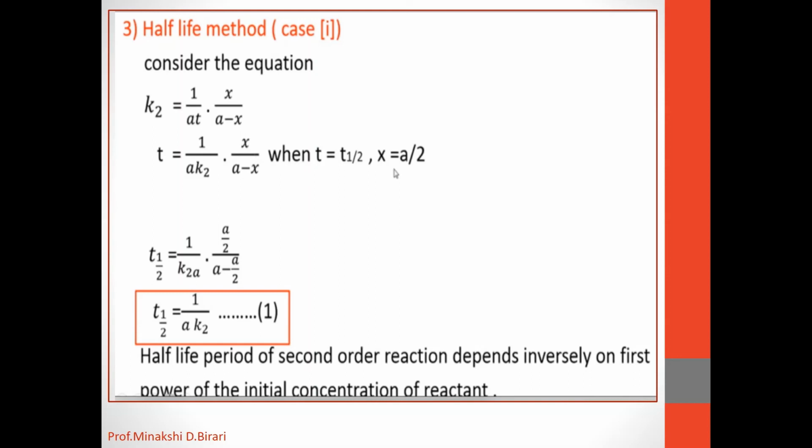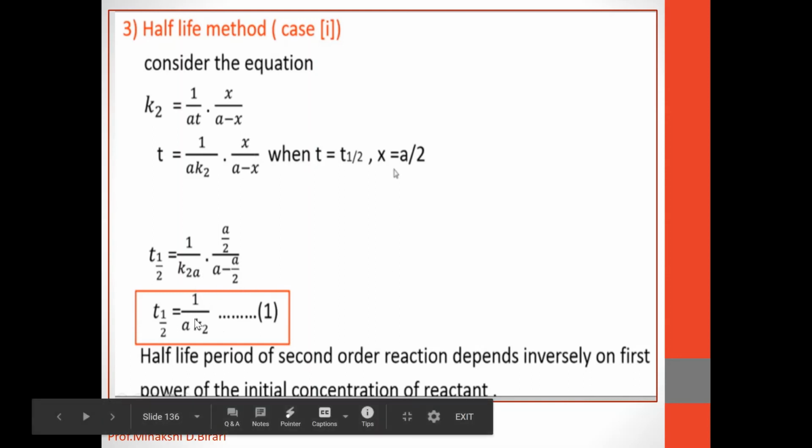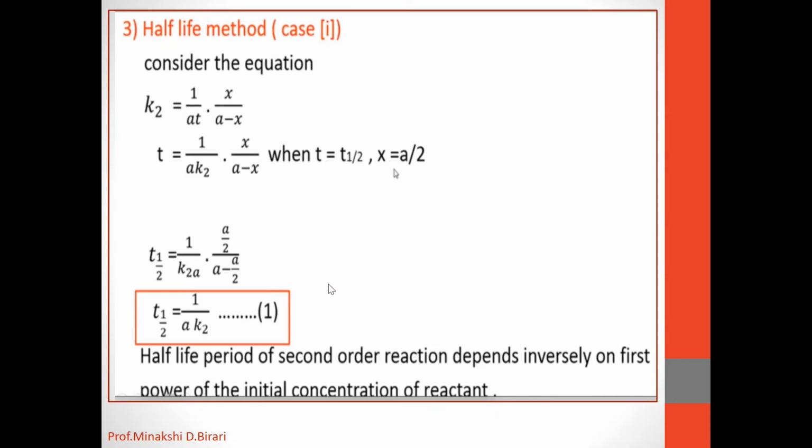So we should remember that T half is inversely proportional to initial concentration of the reactant. That means higher the initial concentration of the reactant, smaller is the half-life period of the reaction.